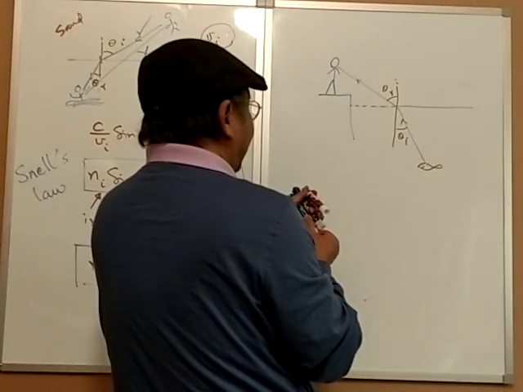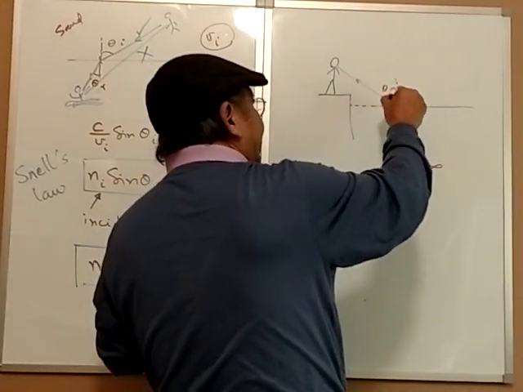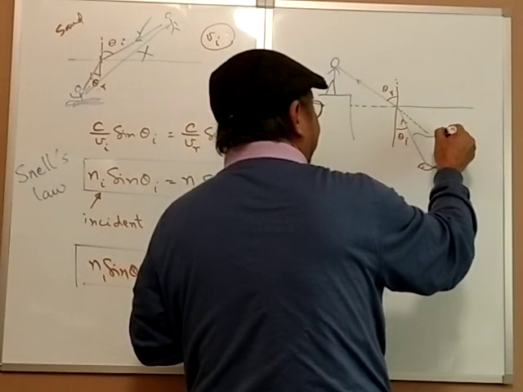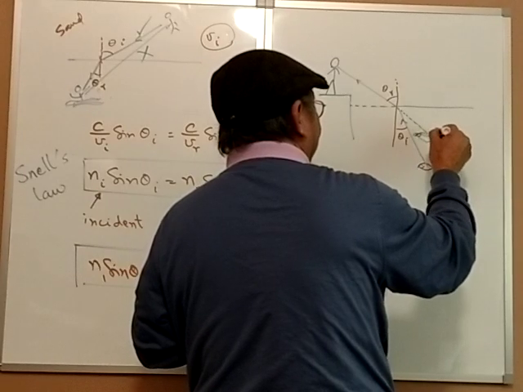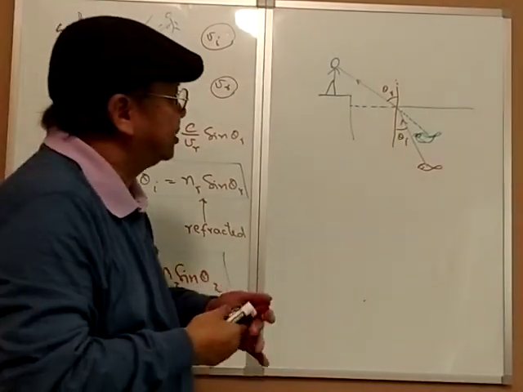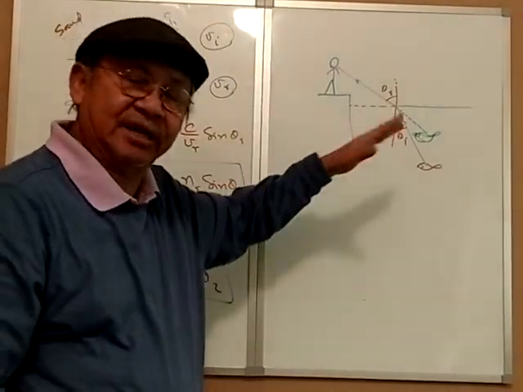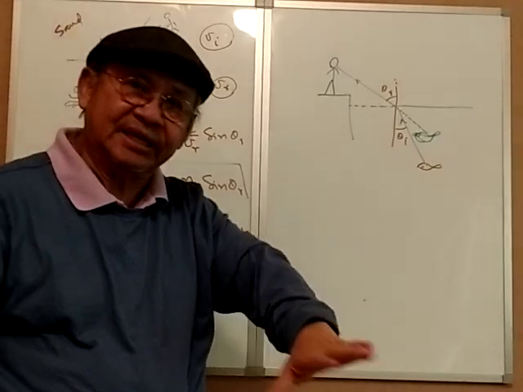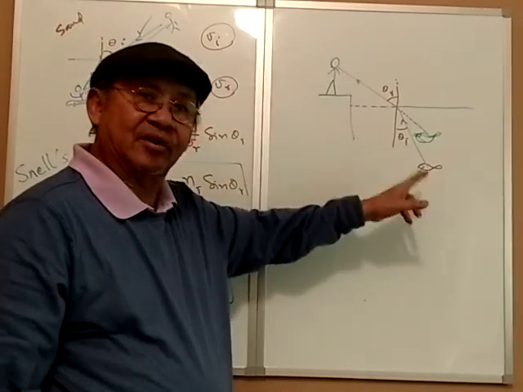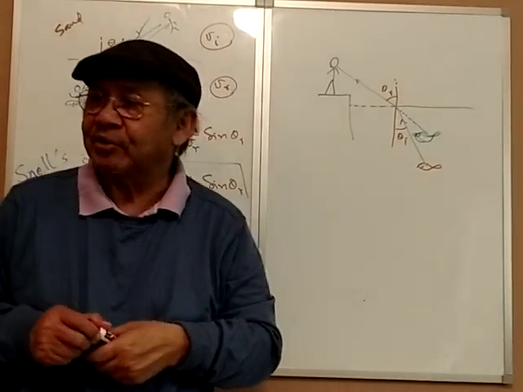Now, where would be the image of the fish? Obviously, the guy thinks that the light ray is coming from here, so obviously the image of the fish is here, right? Okay? So the green one is the image. So that it looks like it's a little bit closer to the surface than it actually is. Alright? That's how you see things in water. So now I'll let you think about how the fish would see this guy, because that's the problem in problem number 10 that I'm going to assign. So let me do an example.